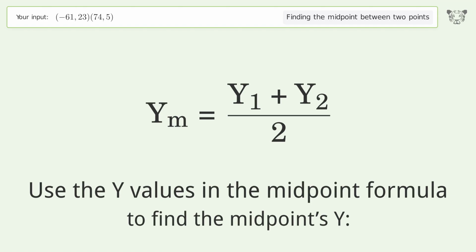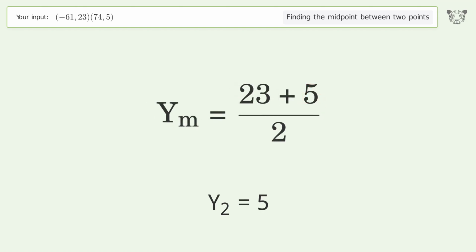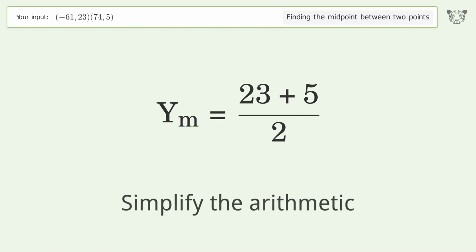Use the y values in the midpoint formula to find the midpoint's y. y1 equals 23. y2 equals 5. Simplify the arithmetic.